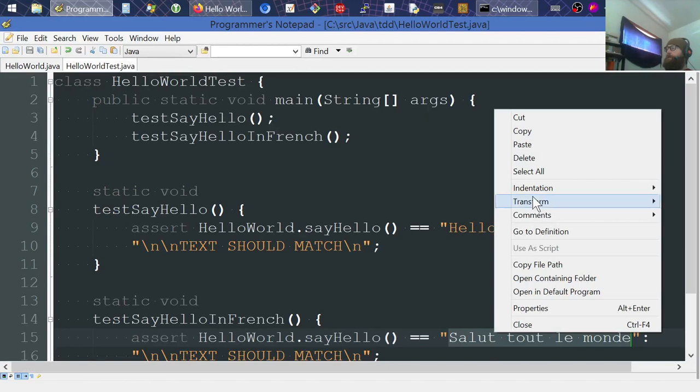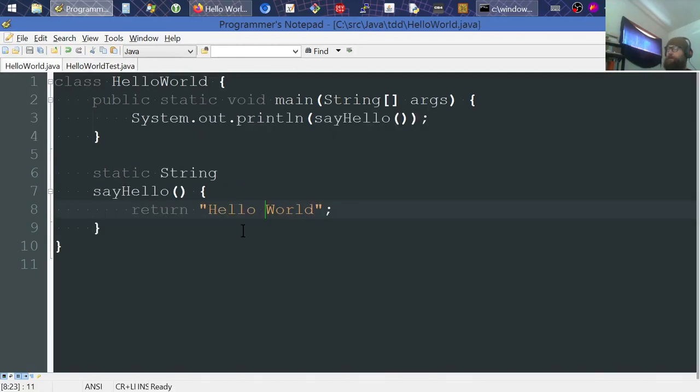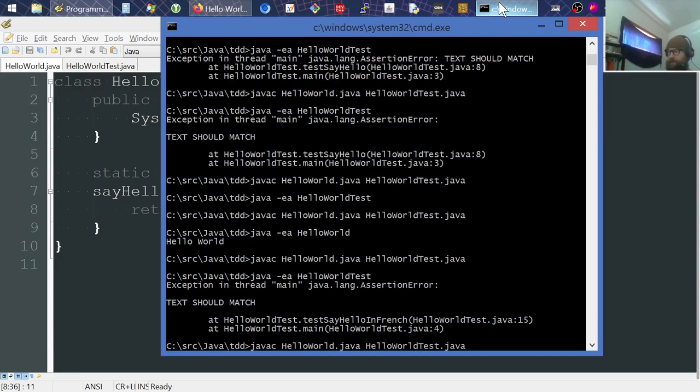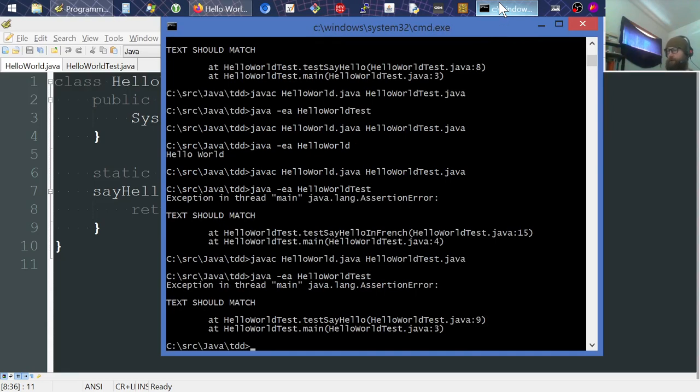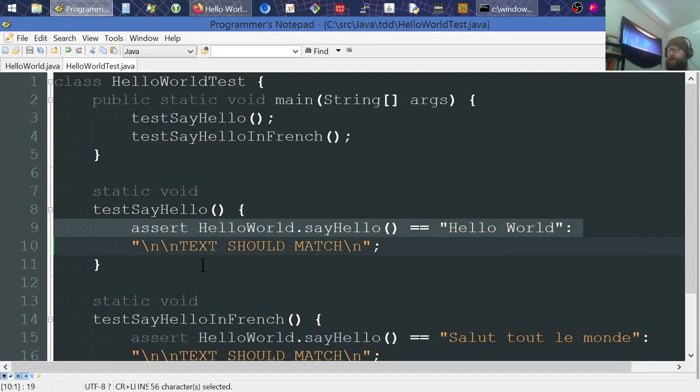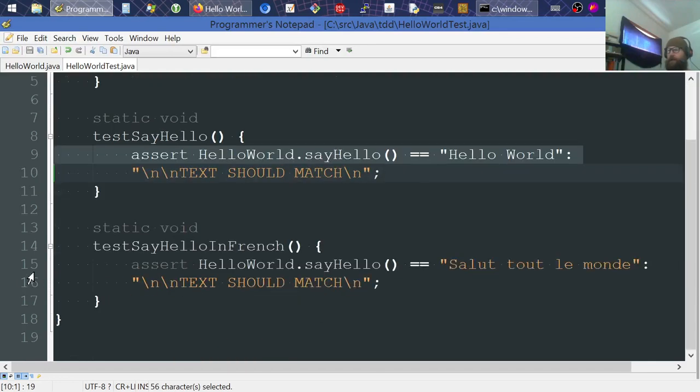Let's do that. Copy this, jump over here, and then I'm just going to make it say the French one. Now effectively our original test has become a regression test, because behavior that used to work now should no longer work, which is exactly the case on line 9. Text should match. This is line 9 right here, but we're not getting a complaint right here, either because this assertion bailed us out early, or because in theory, if these were run randomly, this one should have passed. So